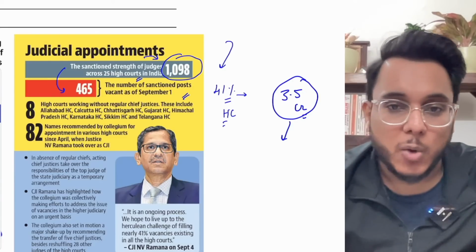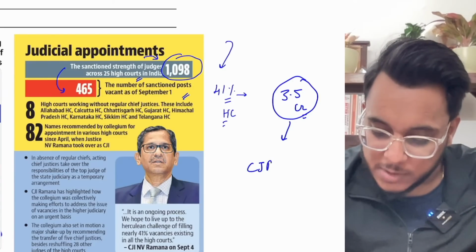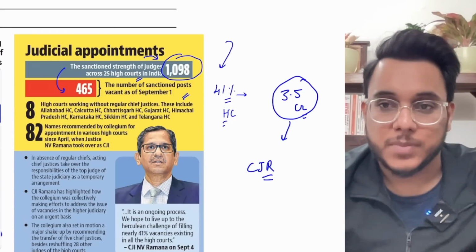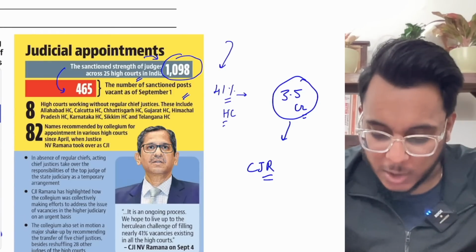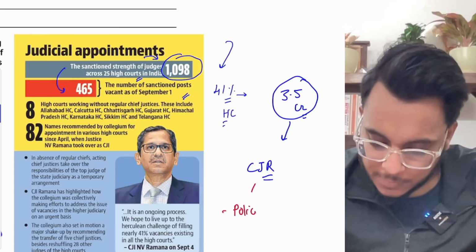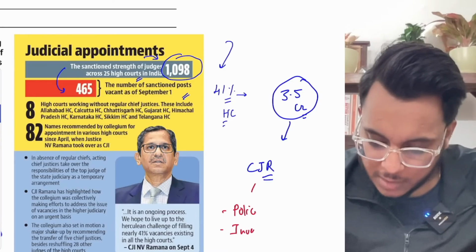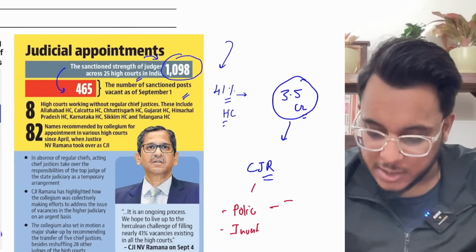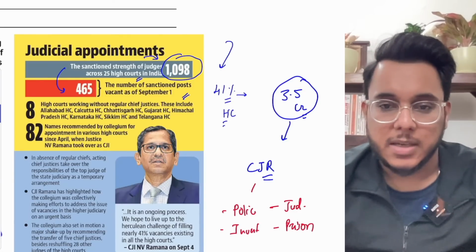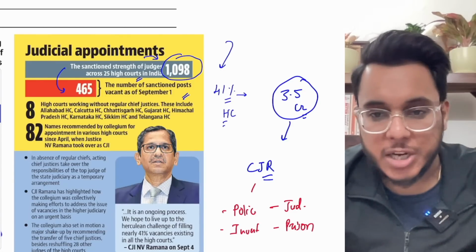Now, when we talk about criminal justice reforms, first of all, what is the meaning of the criminal justice system? The criminal justice system includes the police, the investigation wing, the judiciary, and the prison.